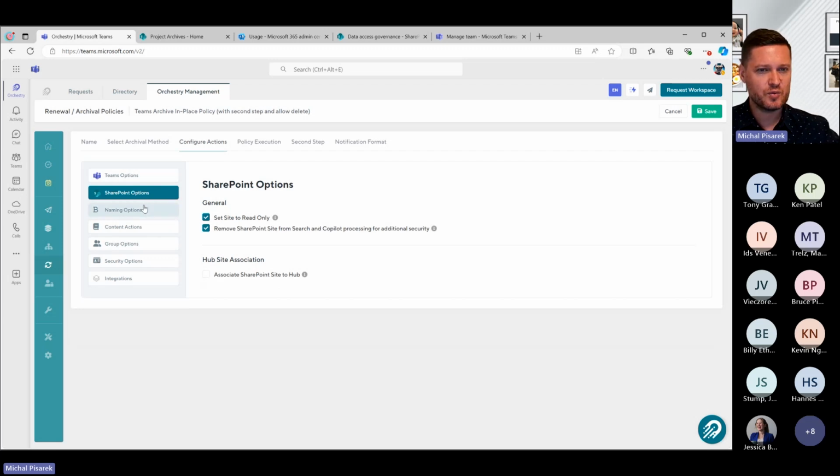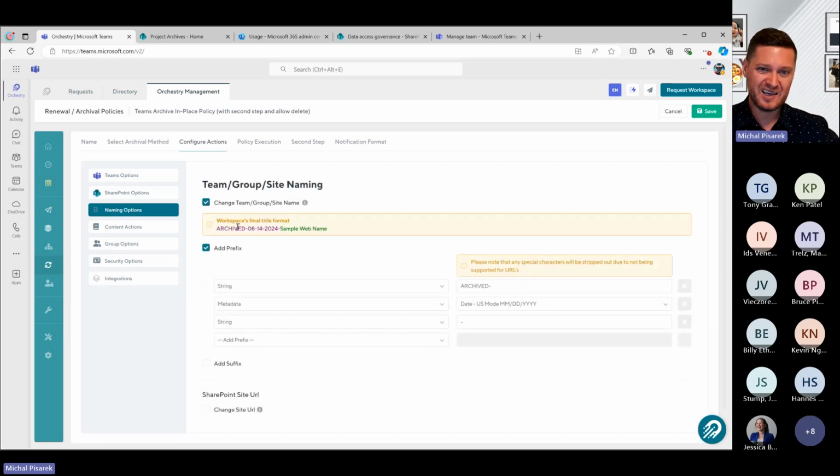What are some of the other things that we might want to do when we archive something? Well, I think it's super useful to maybe change the name of the team or the group or the SharePoint site here. So we can even change the name of that. So when someone says, yes, I want to archive this, we're going to put archived and today's date in front of it as well. So again, these are all things we would like to do. No one's doing this manually because it's too painful. Of course, Orchestry can do it all for you.